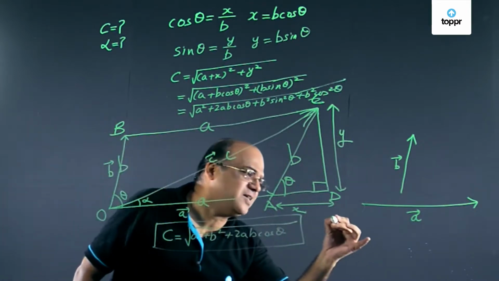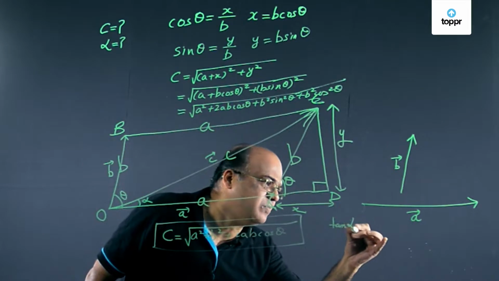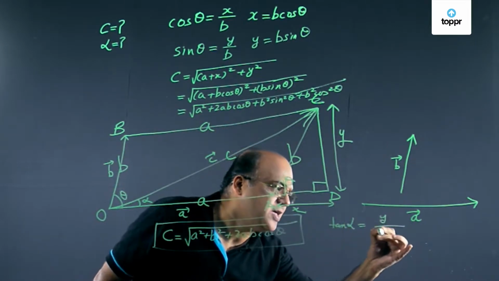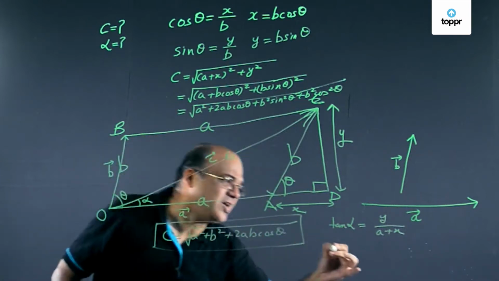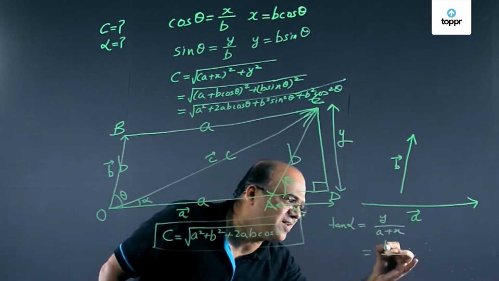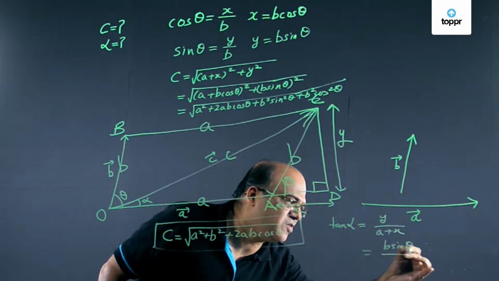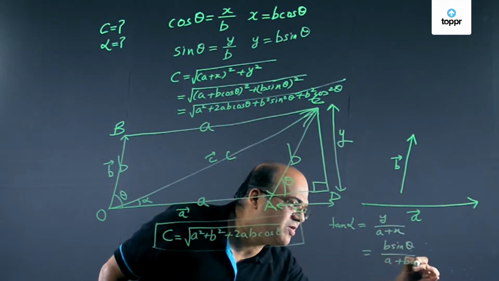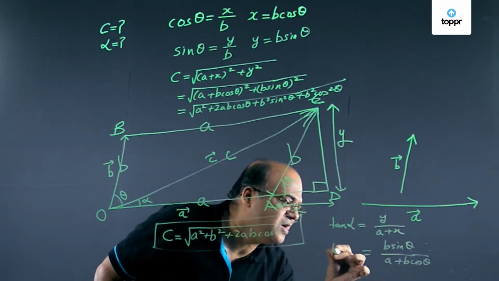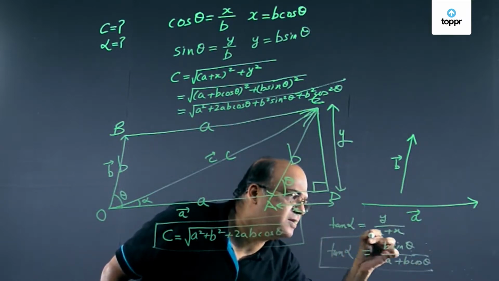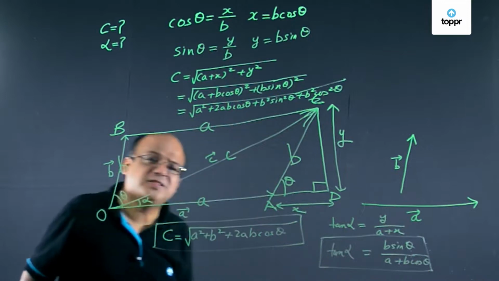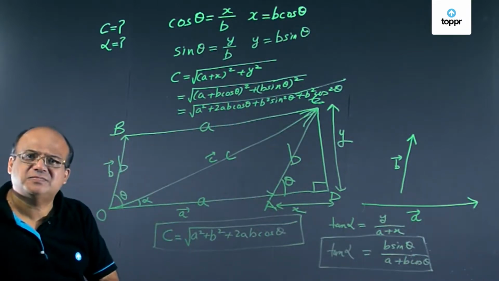So you can easily see tan alpha will be y by a plus x. What is y? B sin theta. And what is x? B cos theta. So now we have got a relationship for tan alpha. So we found the angle and the magnitude of the resultant.